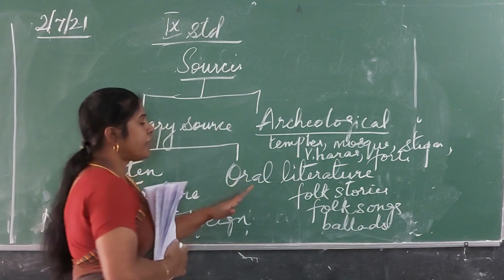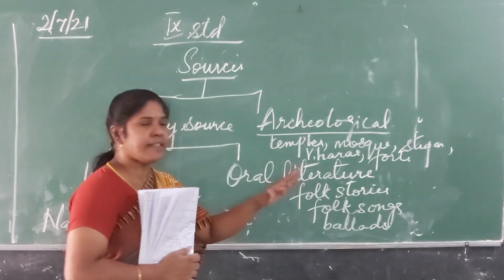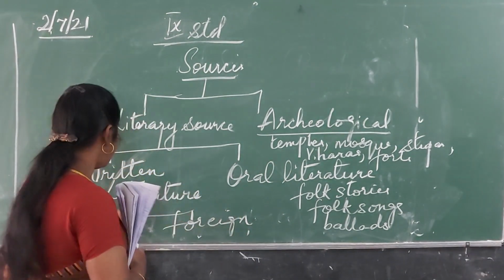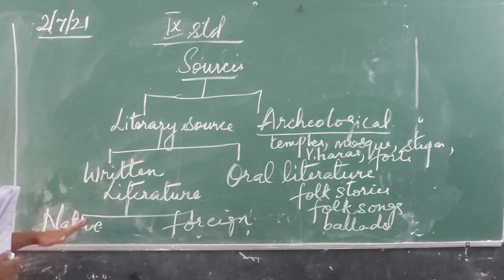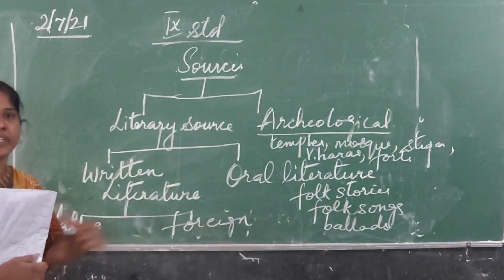These come under oral literature. Next, written literature can be classified into two, that is native literature and foreign literature.